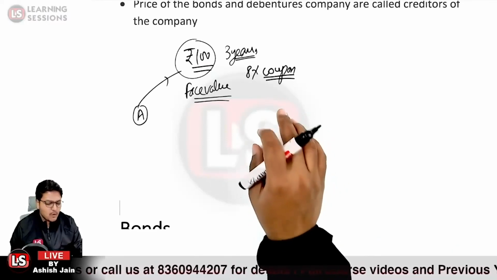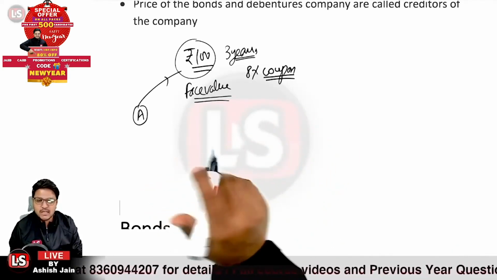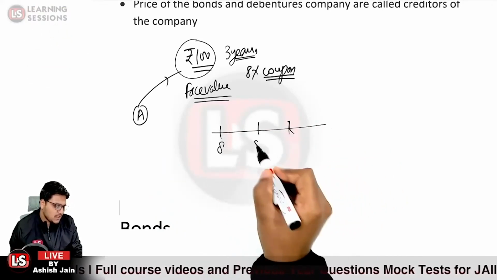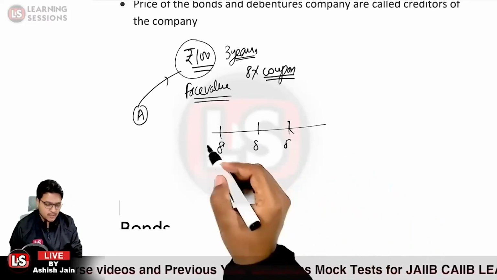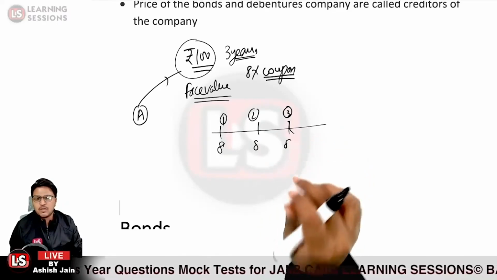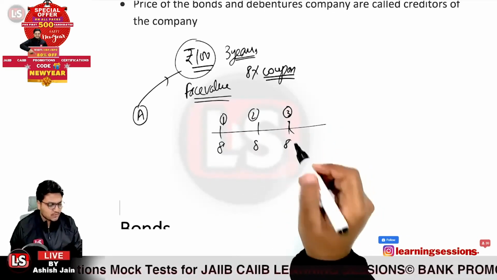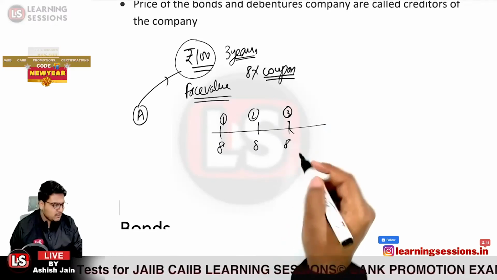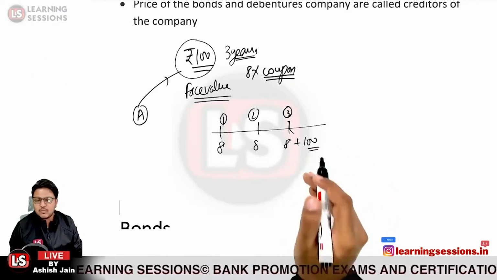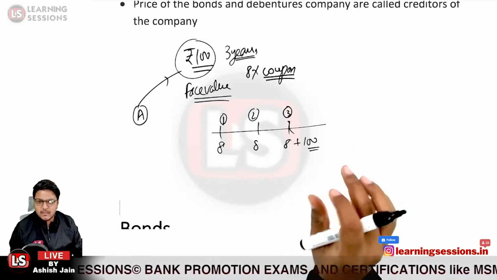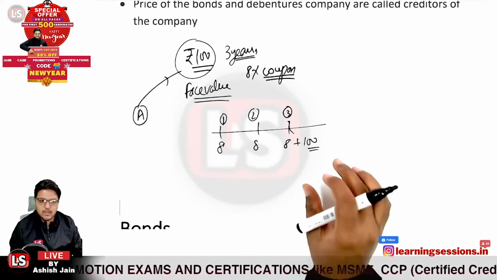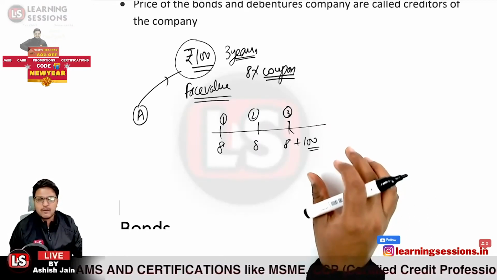In that particular case, how much amount will be paid to the person each and every year for the next 3 years? It will be rupees 8 that will be paid to person A each year, for year 1, for year 2, for year 3. And also at the maturity of the bond, that is at the end of the 3 years, person A will be receiving rupees 100. That is said to be what? That is the face value at the end of the maturity of the bond. That is said to be the redemption value, that the person will be redeeming in the end. That will be the face value that will be received.